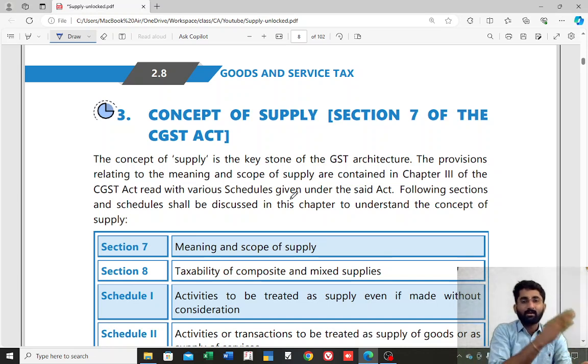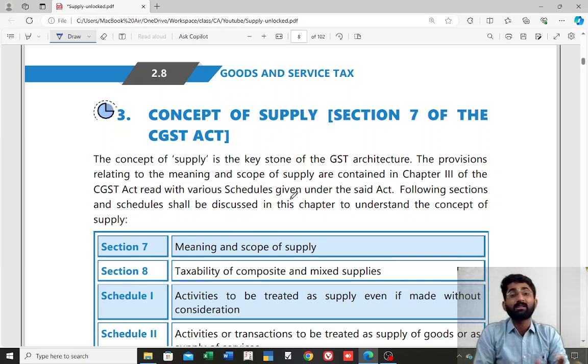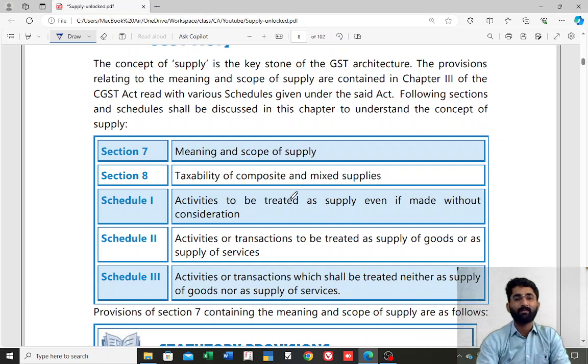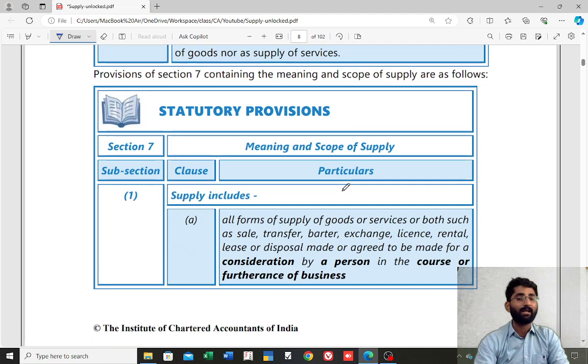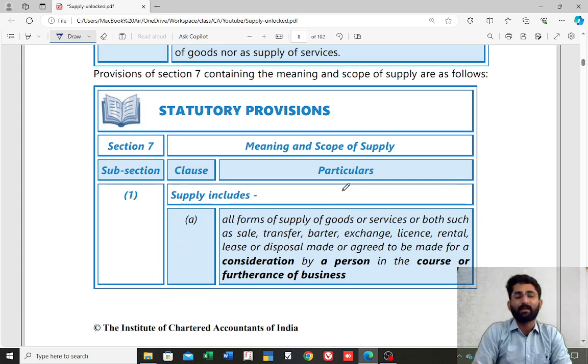After the introduction of GST, there is only one taxable event. That taxable event is supply. Now we are going to discuss the meaning of this supply. What is this supply? What are its forms? That we are going to discuss in section 7. Remember, section 7, subsection 1, clause A. It is talking about all forms of supply.